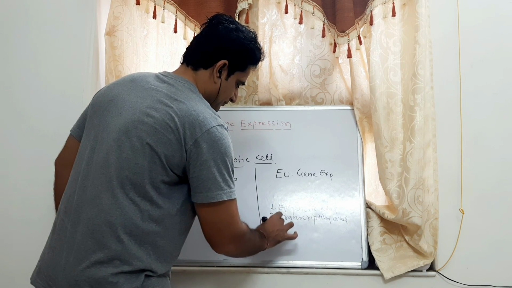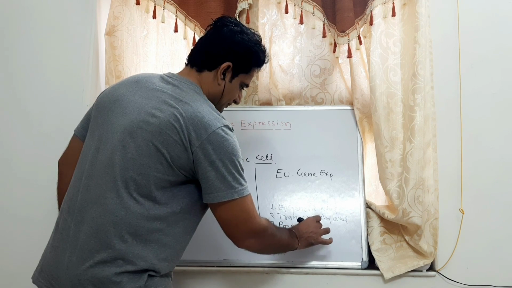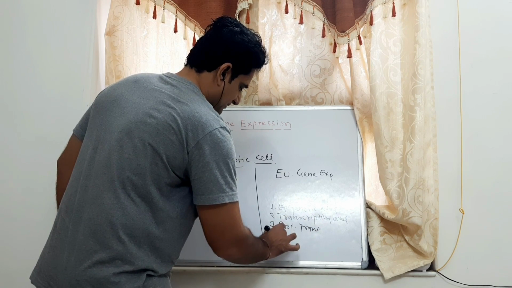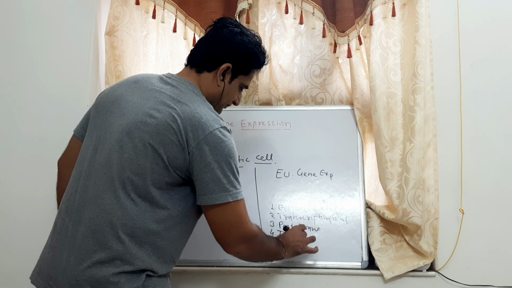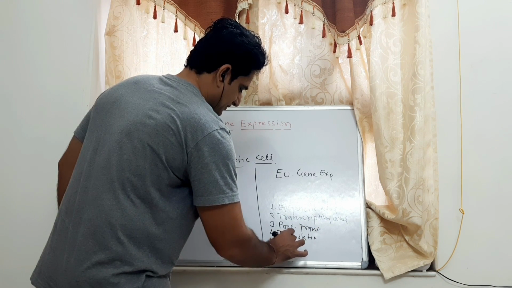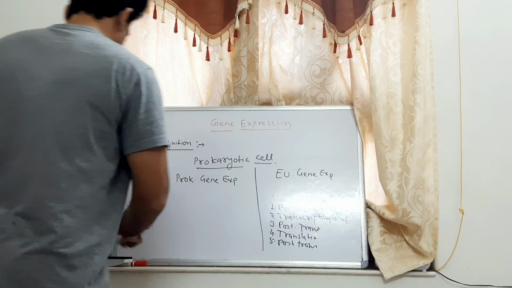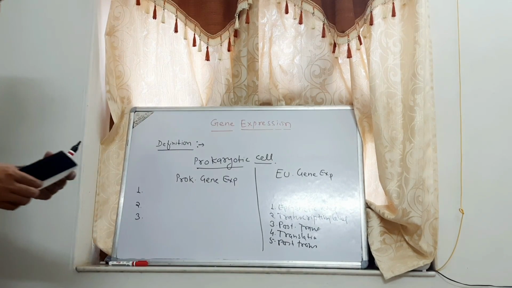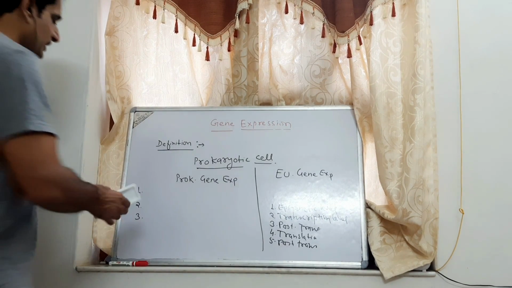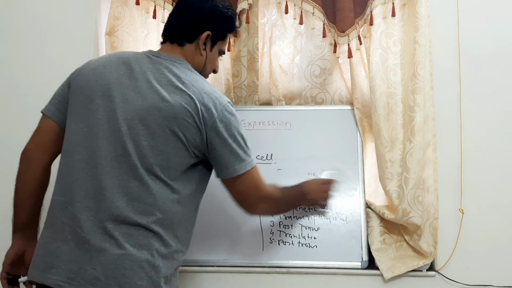Third, post-transcriptional level. Fourth, translational level. Fifth, post-translational level. These are the important differences between prokaryotic and eukaryotic gene regulation or gene expression.